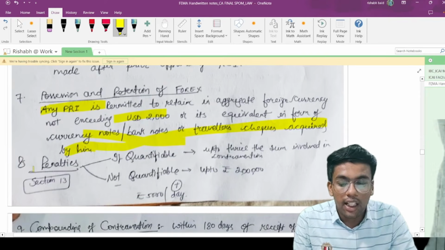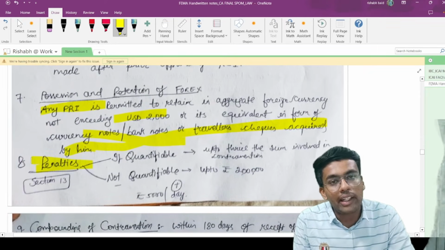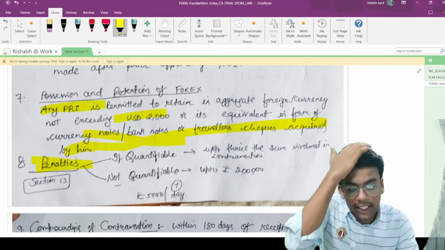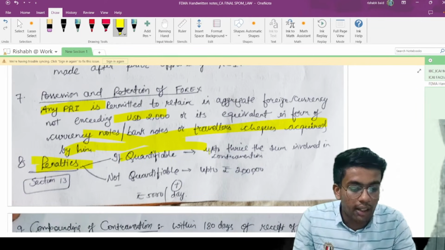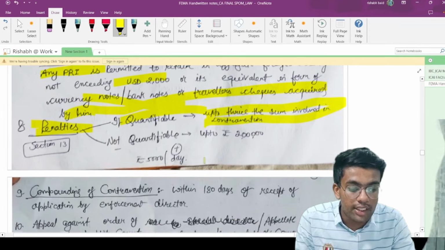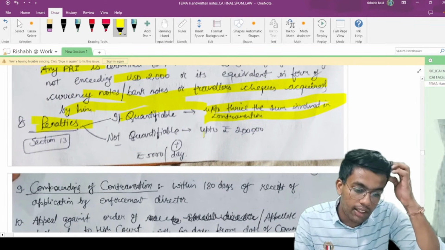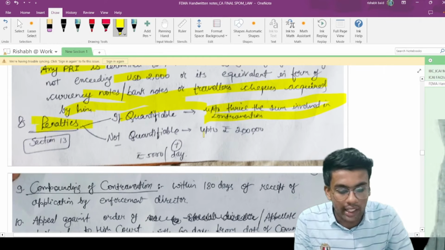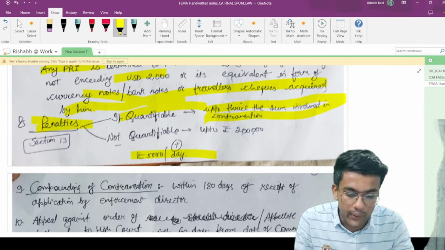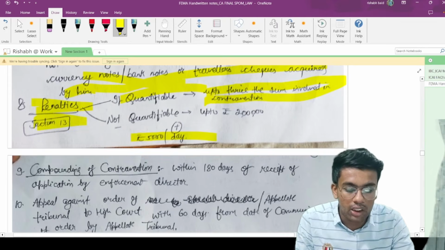All right. Now, what are the penalties if you are not complying with any of the provisions provided above in case of export of goods? If the amount is quantifiable, then the penalty could be up to thrice the sum involved in the contravention. If it is not quantifiable, then the amount would be up to 2 lakh rupees or 5,000 rupees per day until the contravention continues. This is what Section 13 talks about.